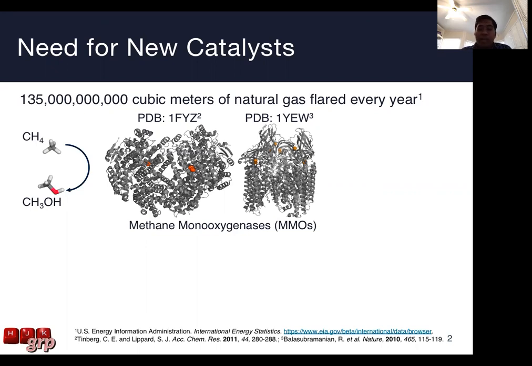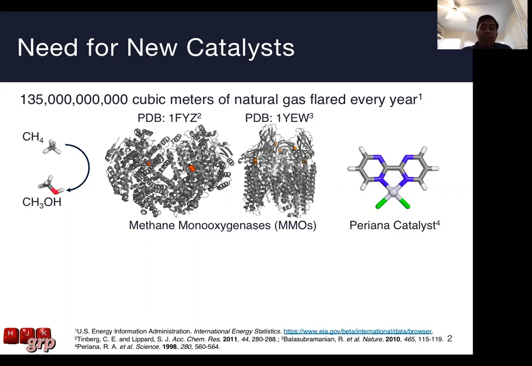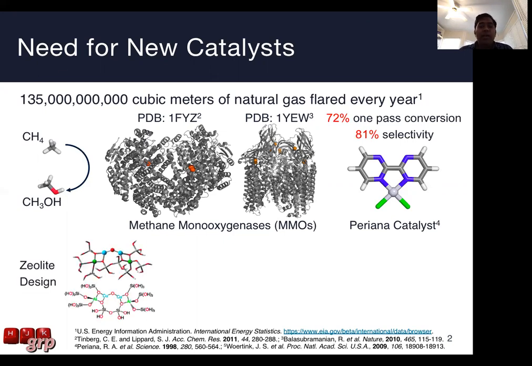In synthetic inorganic chemistry, the Periana catalyst can convert methane into methanol with high one-pass conversion and selectivity, although the conditions required for this catalyst are very harsh. They require sulfuric acid, for instance. More recently, some zeolite design has been done to try to mimic the copper active sites exhibited in methane monooxygenase proteins, and these zeolites also show activity for methane to methanol.